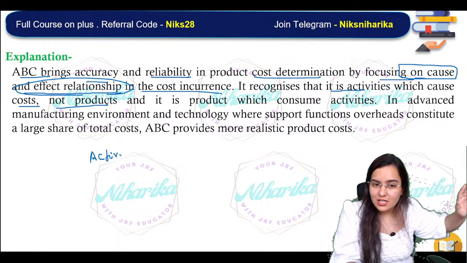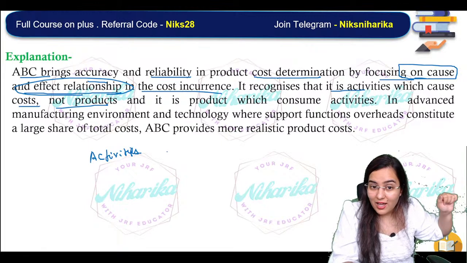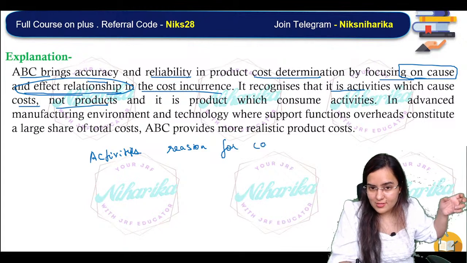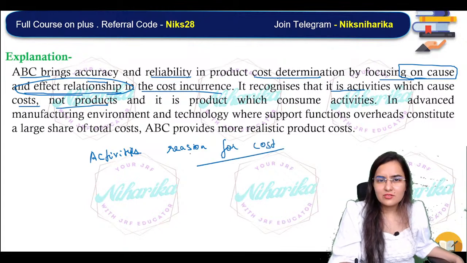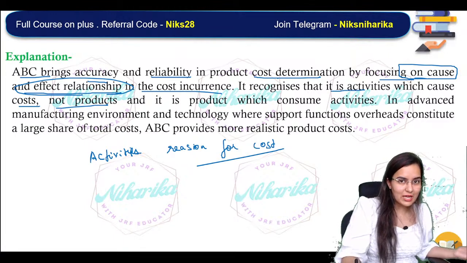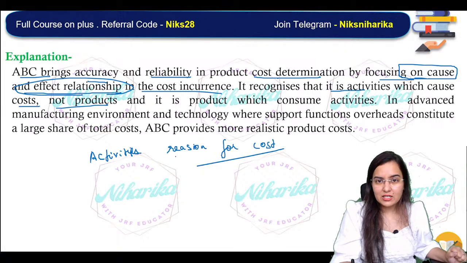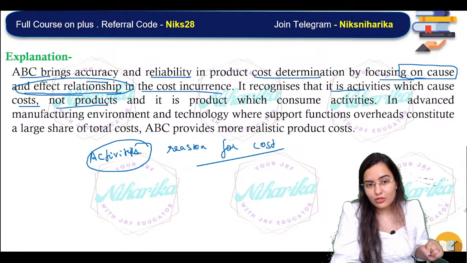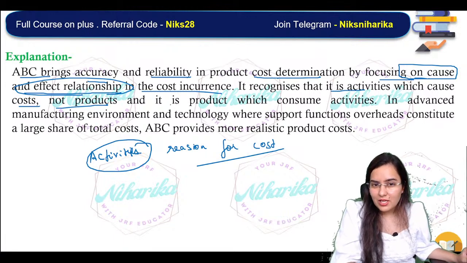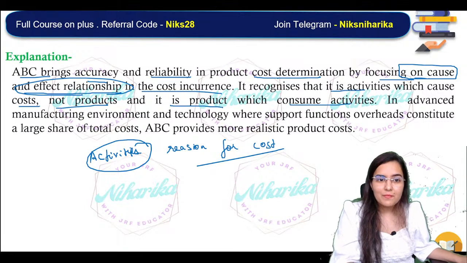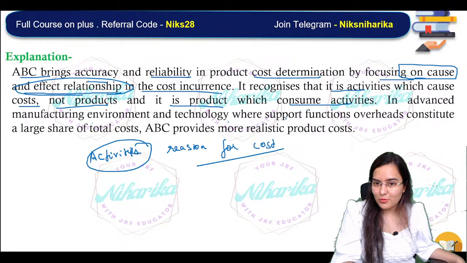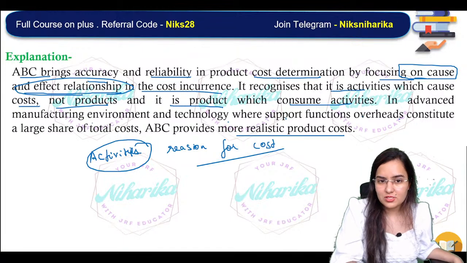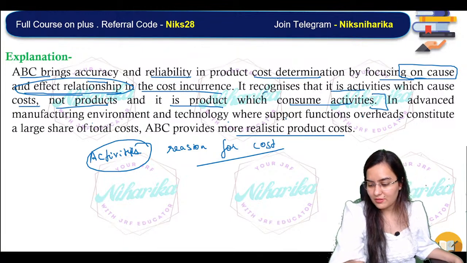Okay, activities, they are the reason for cost. Products are not the reason for cost. The activities that we are doing, material handling, machine working, fatigue, breakage, and so on. So these activities are the reason for the cost. And it is the product which consumes the activity. In an advanced manufacturing environment, technology must support functions. Overhead constitutes a large share of total cost. ABC provides more realistic product costs. Basically, if you write this here also, that's fine.